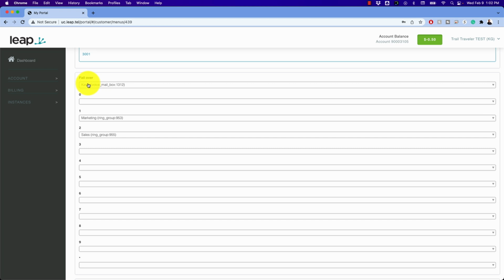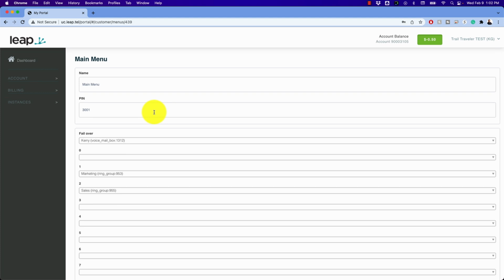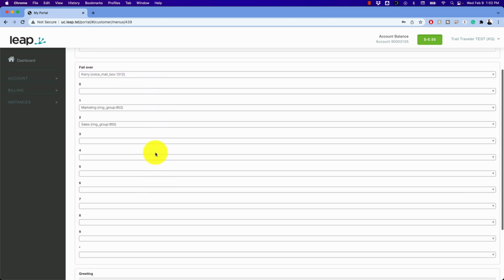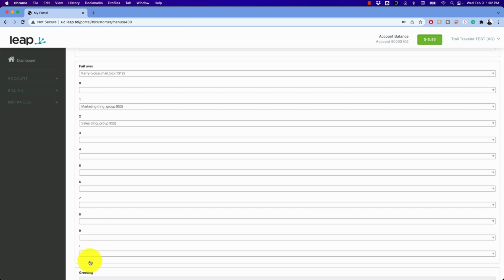Our first option is our failover. Where is it going to go if they don't do anything? So if they don't hit a key, where is it going to take them? So I'm just going to throw them into a mailbox. And then you have 0 through 9 and the star key. So what are these things going to do?